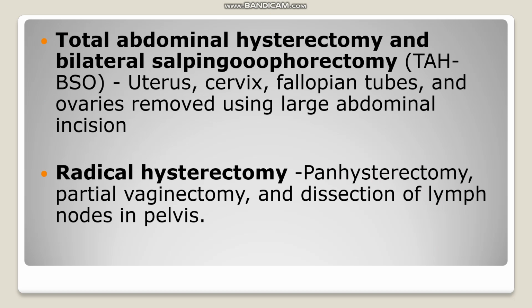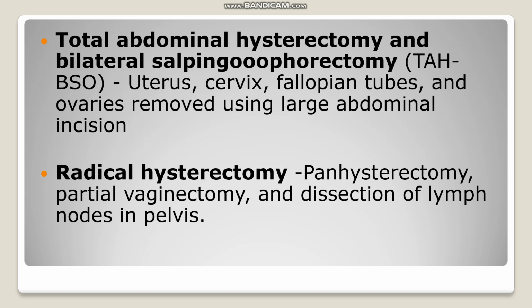Total abdominal hysterectomy and bilateral salpingo-oophorectomy. So here the uterus as well as cervix will be removed along with fallopian tubes and ovaries. Unilateral salpingo-oophorectomy can be done, otherwise bilateral salpingo-oophorectomy. Salpingo-oophorectomy means we are removing both the fallopian tube as well as the ovaries. For this, we have to use a large abdominal incision. It is termed as TAH-BSO.